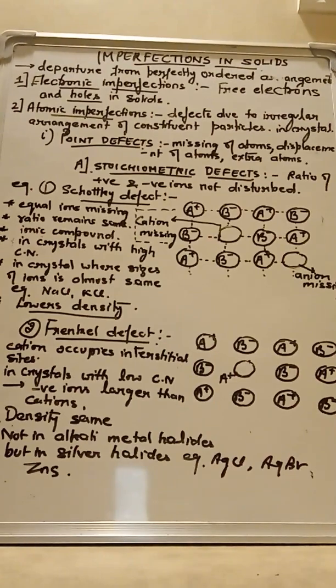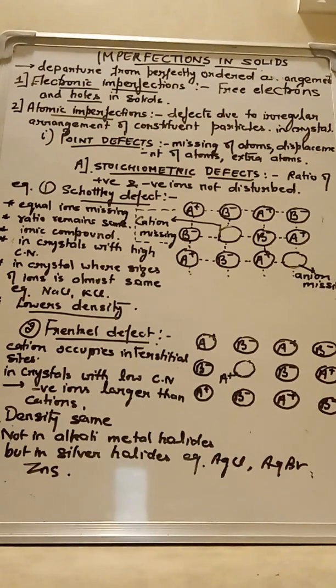So if the arrangement of the constituent particles, atoms or ions, is changed or some irregularity occurs in their arrangement, the defect caused is called atomic imperfection. Now we are going to study atomic imperfections in detail. Atomic imperfections are further of two types: point defects and lattice defects.